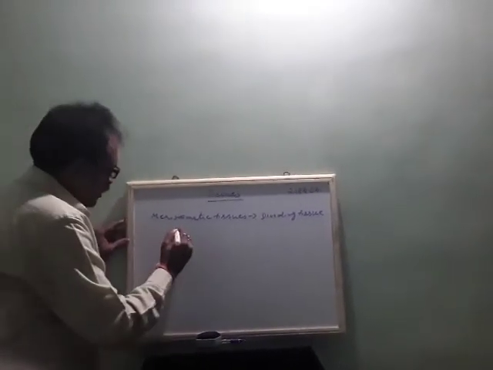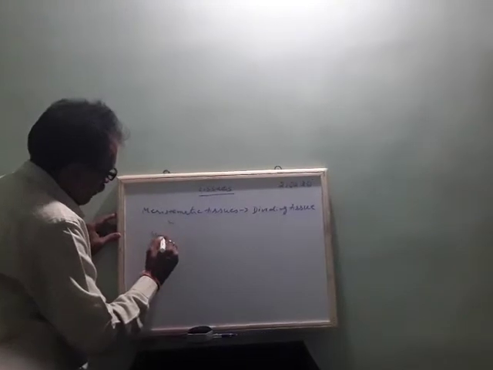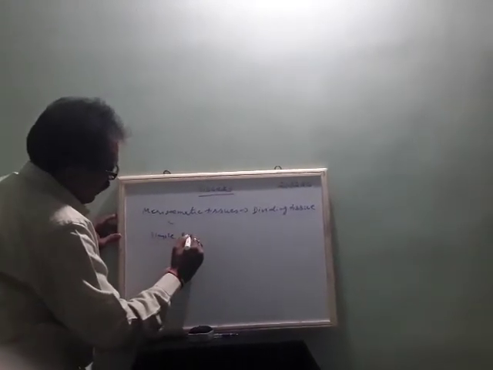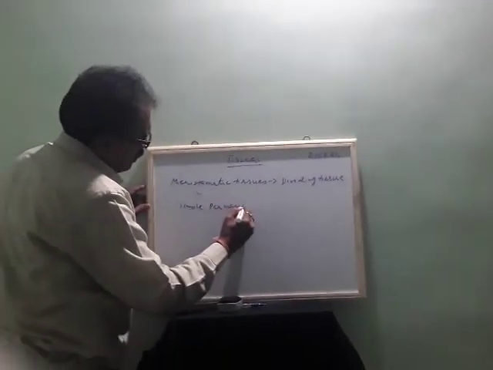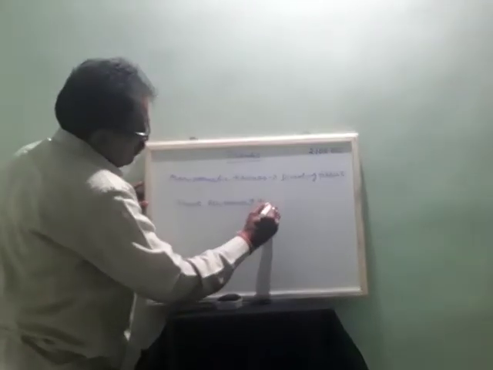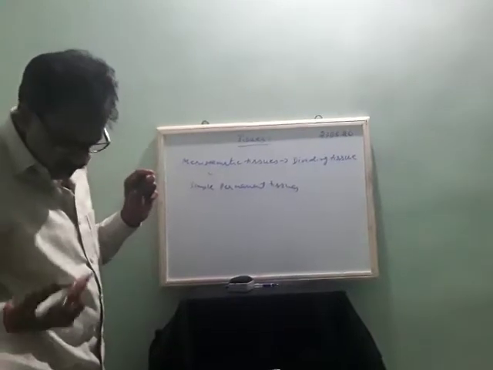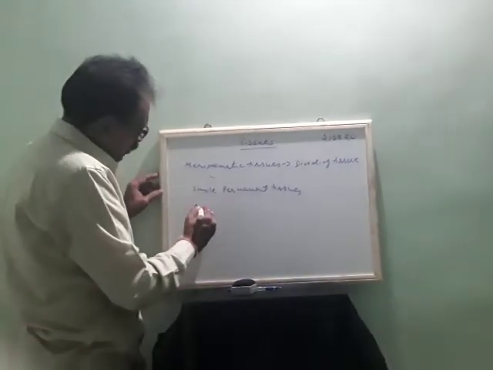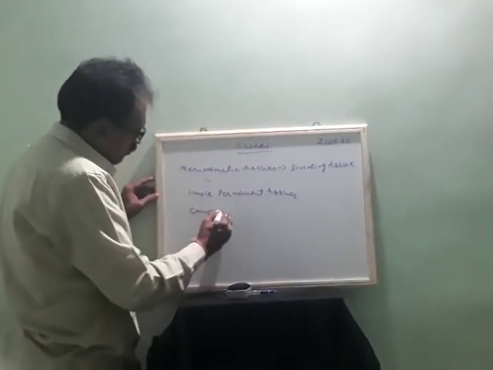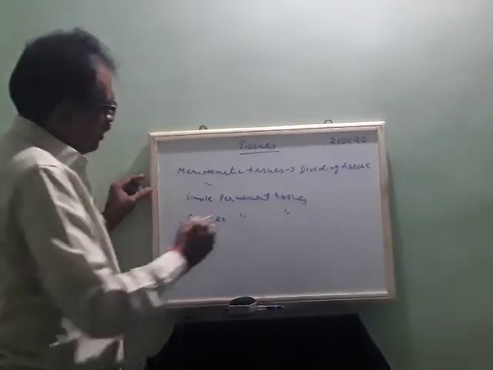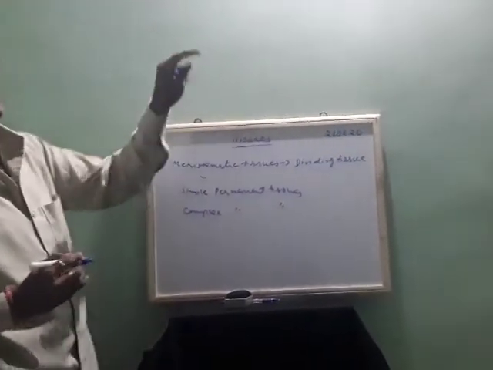So after this, there is formation of simple permanent tissues and complex permanent tissues. This means meristematic tissues are temporary.